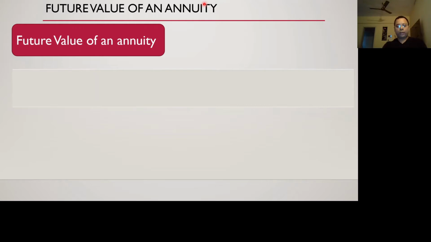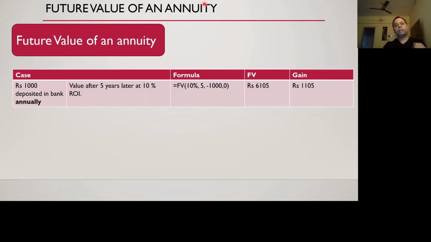So future value of an annuity is: if you are depositing 1,000 rupees annually, what will be the value of it 5 years down the line? Now, in the future value of a single amount, we have paid a single time, and in the annuity case, we are paying multiple times. So value after 5 years at 10% rate of interest becomes 6105. Again, the formula is just the same, and this value becomes 6105.